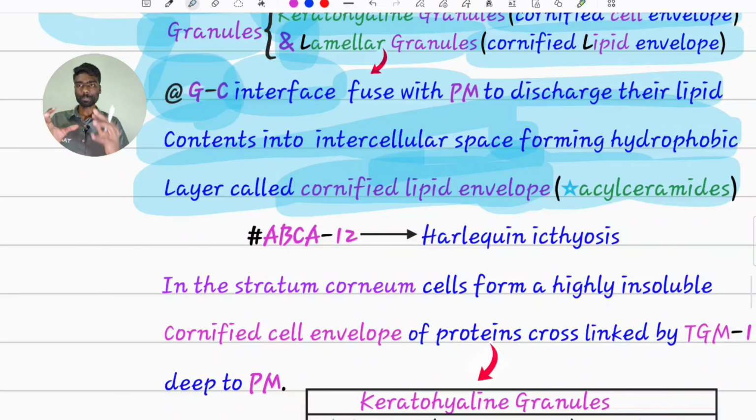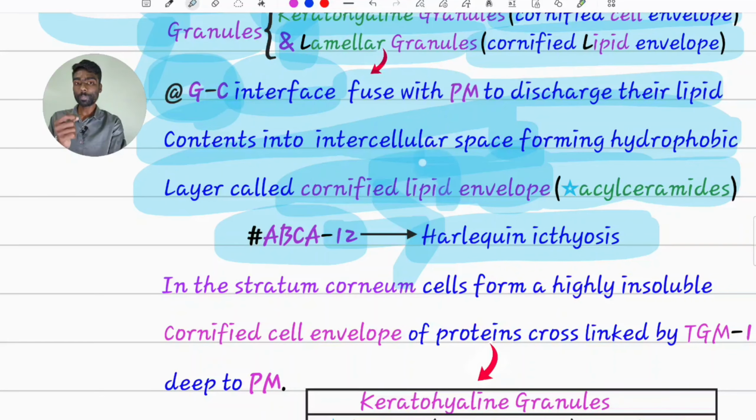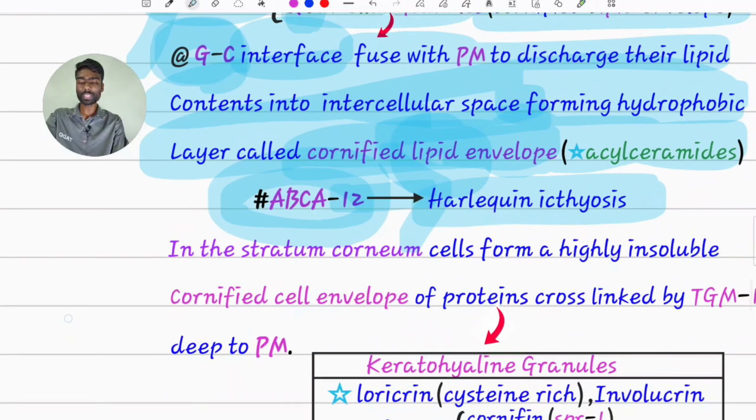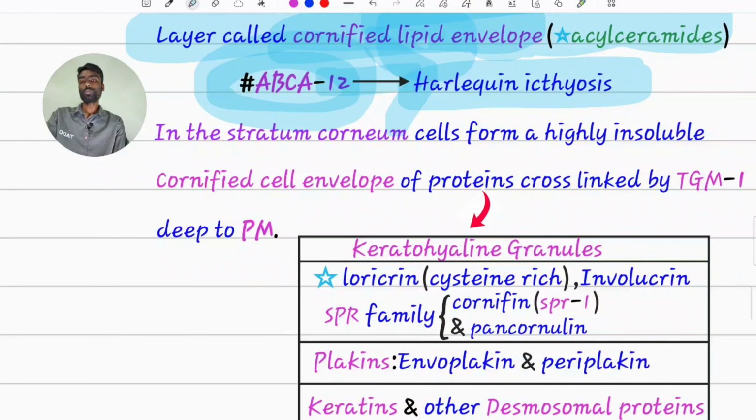Here, if this lipid formation and cornified lipid envelope, if by chance gets defective because of ABCA12 transporter defect, it will lead to harlequin ichthyosis. Just remember, harlequin ichthyosis is related to lipids, the cornified lipid envelope. From where are lipids being produced? From lamellar bodies. All these will be disrupted if there is any defect in the ABCA12 transporter protein. Now the granular layer cell has released its lipid contents.